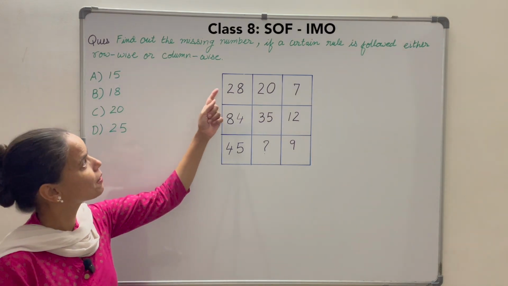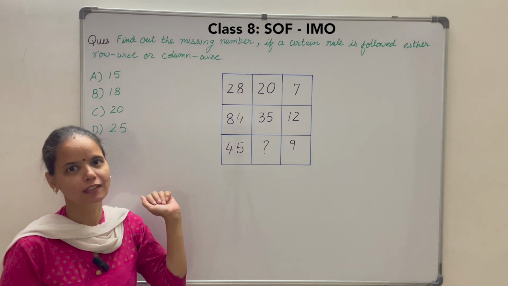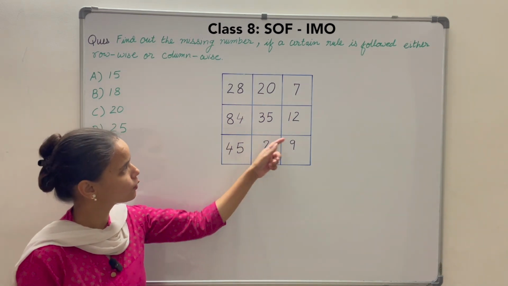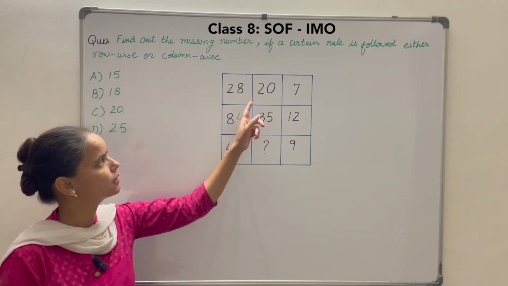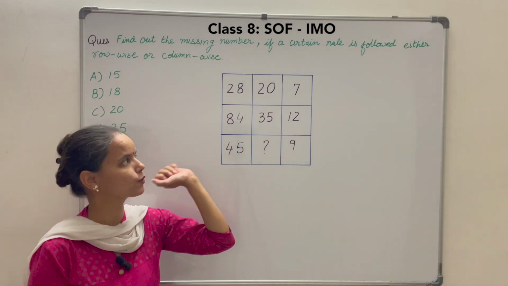Find out the missing numbers if a certain rule is followed either row-wise or column-wise. So you have to find out this missing number. The rule either follows row-wise or it is followed column-wise. So here the rule is 20 into 7 divided by 5 gives you 28.